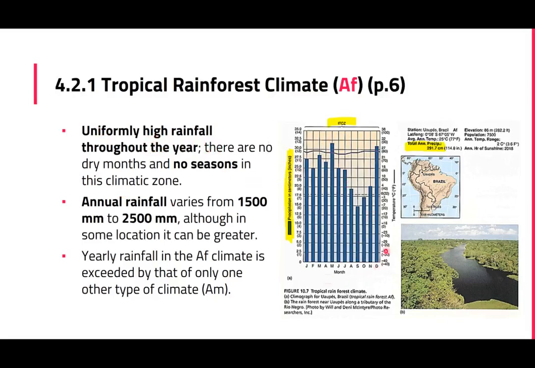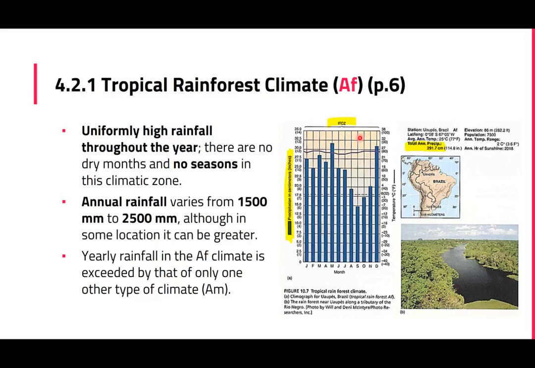If you look at this climograph given, in terms of the precipitation bars, you can see that there's rainfall in every month, and the amount of rain received every month is quite high. Okay, so this is typical of the Af climate. And this has to do with the influence of the ITCZ, which we will look at shortly.